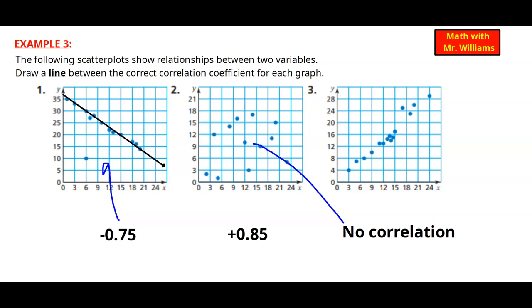And then if I look at the last one, we see that it's definitely going upwards. So we know that's going to be the positive, and the only one left is positive. So that is really nice. So let's go over here and see if we can draw a line through it. Yes, we can see that that is pretty close. So I'm going to go with the positive 0.85 or 85 hundredths as my answer for number 3.